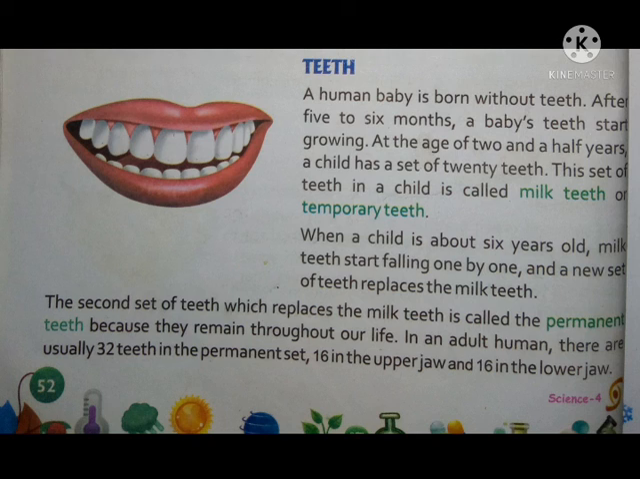In an adult human, there are usually 32 teeth in the permanent set, 16 in the upper jaw and 16 in the lower jaw.